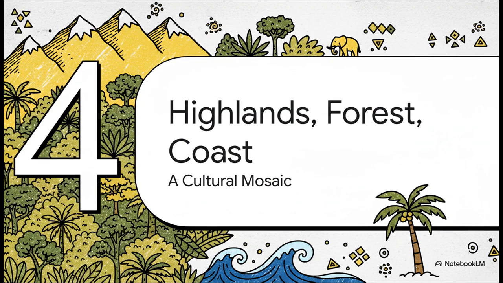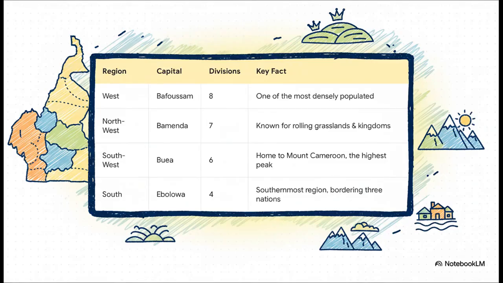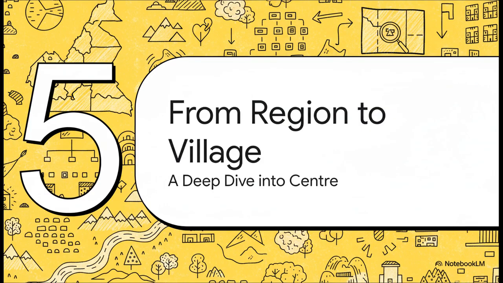Okay, for our final stop on this regional tour, we're exploring the most topographically and culturally diverse cluster of them all, the Western Highlands, the tropical southern forests, and the Atlantic coast. This group just showcases Cameroon's diversity perfectly. You have the super densely populated West region, a real hub of commerce and agriculture. Then there's the Northwest, which is famous for its rolling grasslands and powerful traditional kingdoms. The Southwest is home to the iconic volcanic Mount Cameroon. And finally, the South region, a strategic gateway that shares borders with 3 other countries. A true mosaic, really.